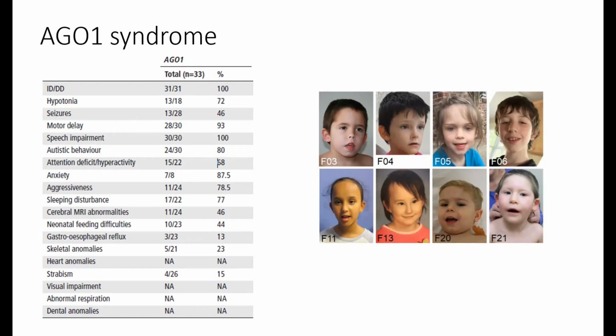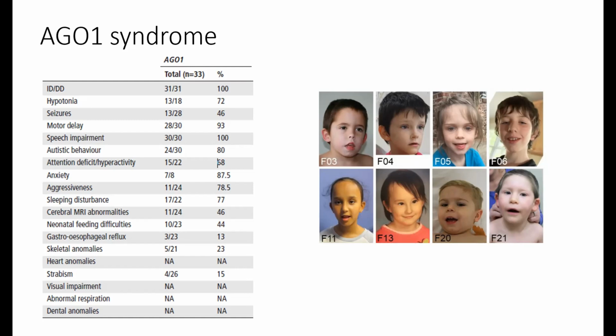Speech impairment is also present in all the children, and there are other recurrent clinical signs: behavior problems such as anxiety and also aggressiveness that Barbara told about.